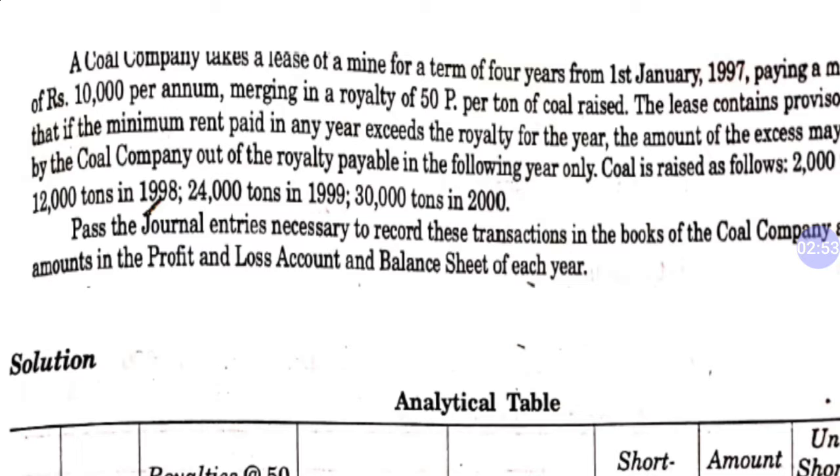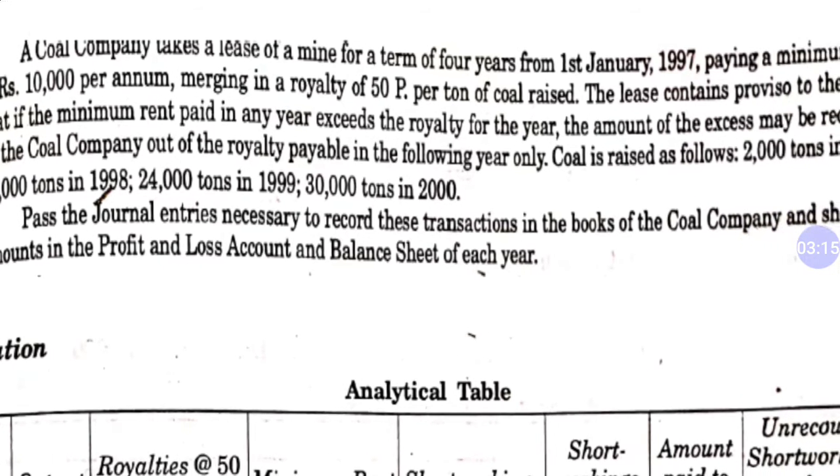Let me take an example. If there is short working in 2001, it can be recouped only in 2002, not in 2003. If there is short working in 2002, it can be recouped only in 2003, not in 2004. So short working can be recouped in the following year only.